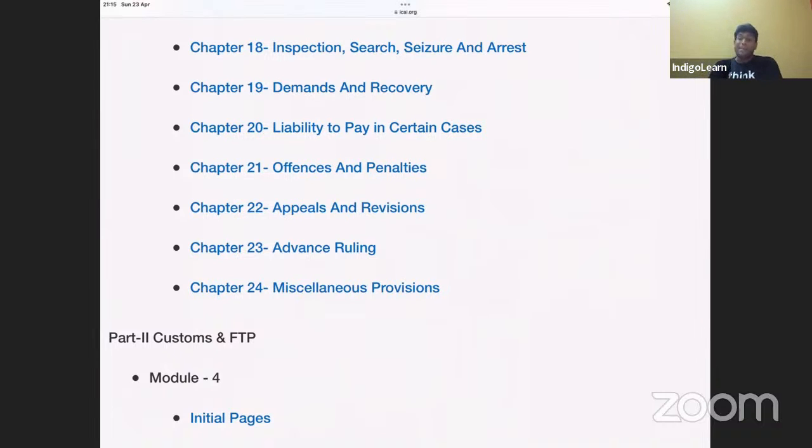So the penalty will keep on increasing in case of fraud, misstatement, or suppression. Other than fraud, misstatement, or suppression, if it is paid before notice or paid after notice within 30 days, then there is no penalty. Penalty will come only after the order is passed. And the penalty is 10% of tax or 10,000, whichever is higher.